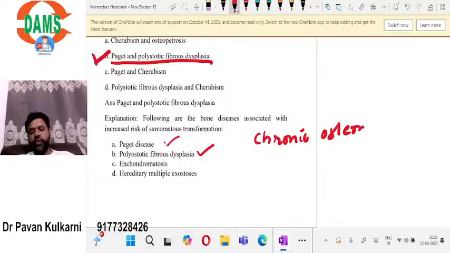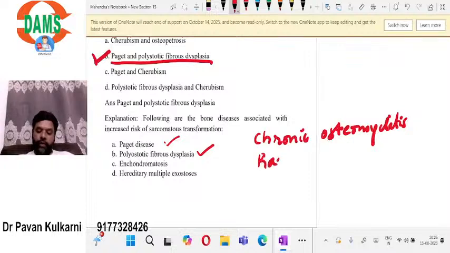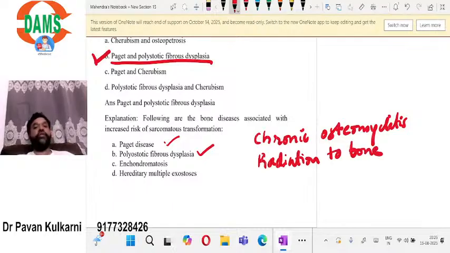Sometimes chronic osteomyelitis is also very risky. It can lead to osteosarcoma. Radiation to the bone is also a complication. It can lead to osteosarcoma.